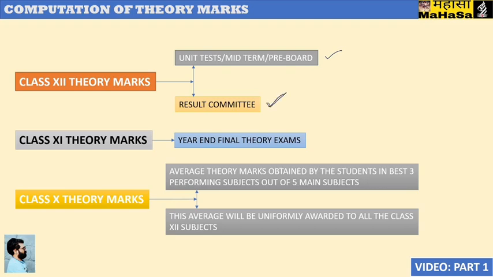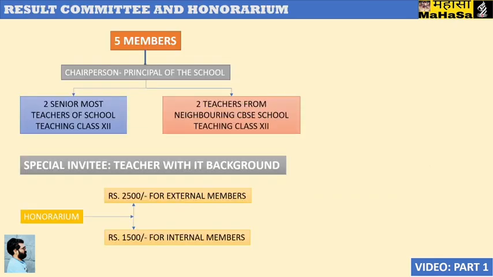Class 11th component shall be coming from final theory marks, that means 30% weightage subject wise, subject to subject 30% weightage. For class 10th, best three scores out of five main subjects, their mean converted into 30 shall be contributing to every subject uniformly in class 12th for the 5 main subjects.